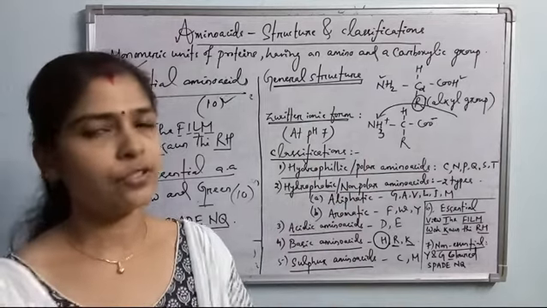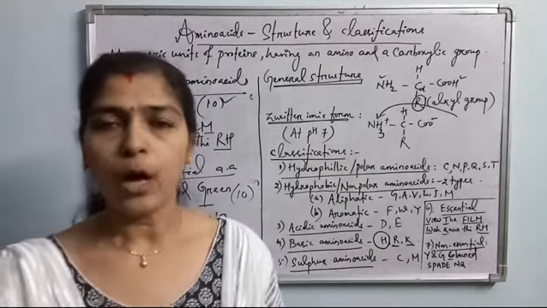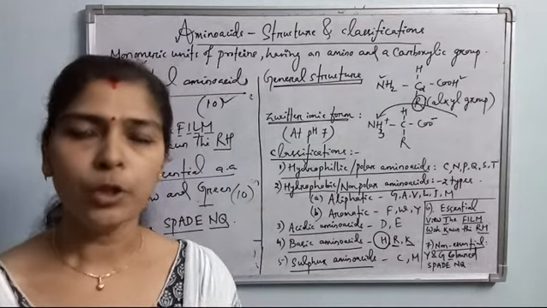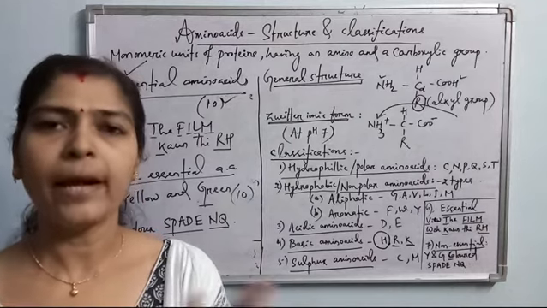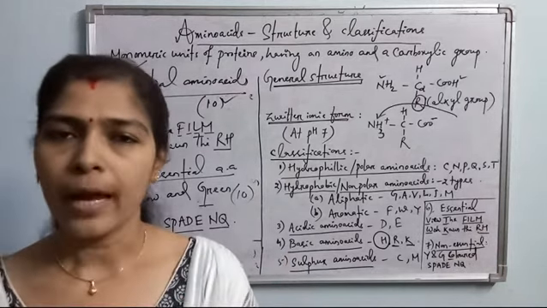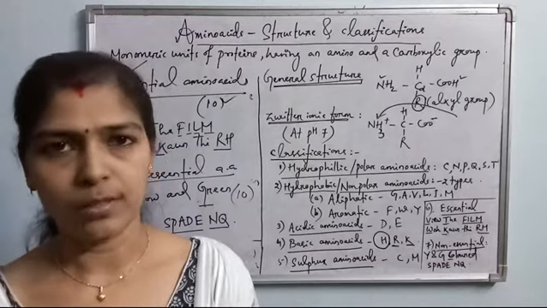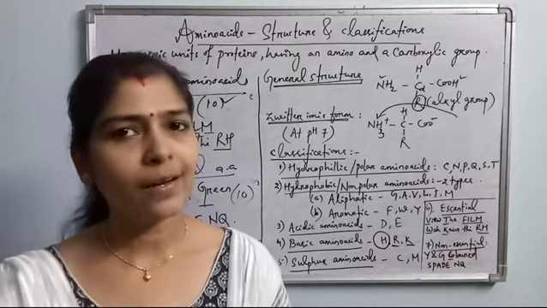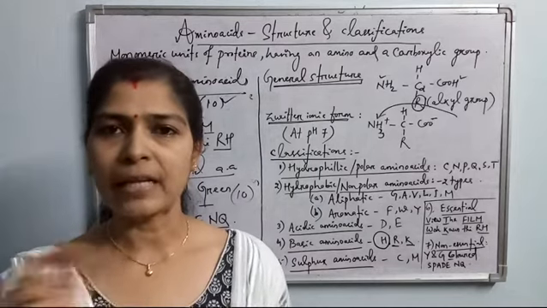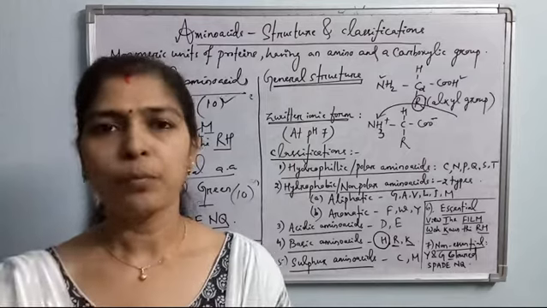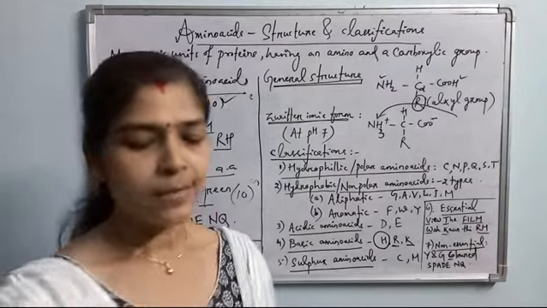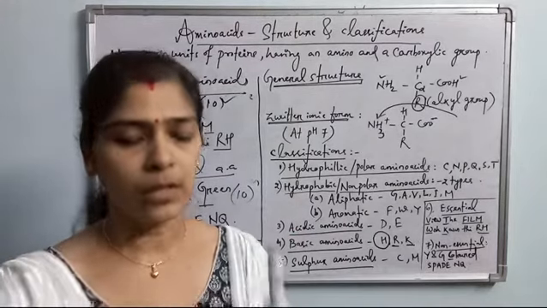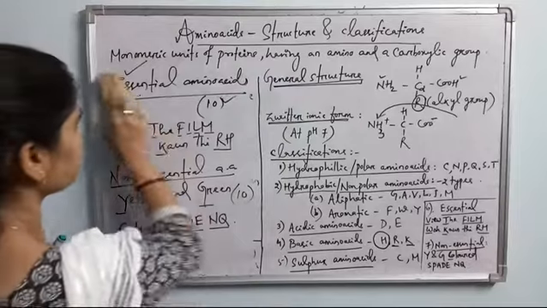Okay, and next class we will discuss proteins, how the peptide bond is formed. Peptide bonds between the amino acids form the dipeptide, tripeptide. Likewise a polypeptide chain is formed, and the amino acids form the proteins. During translation, one after another the amino acids are brought by the tRNA, and they are linked by the peptide linkage to form a protein during protein synthesis or translation. Okay, see here, I am just describing how the peptide bond is formed. Very easy it is.